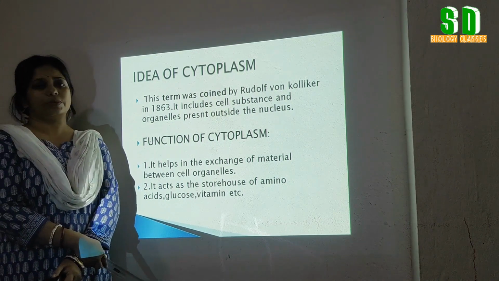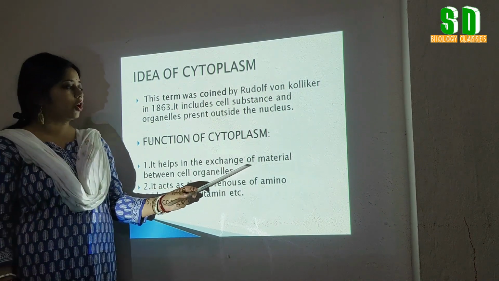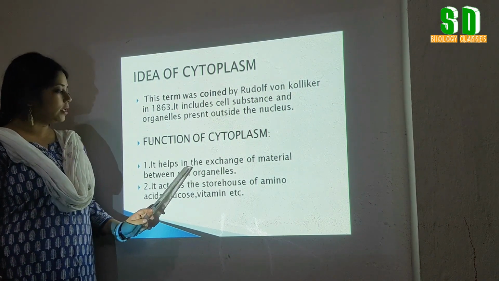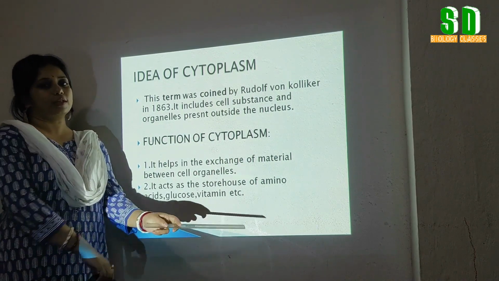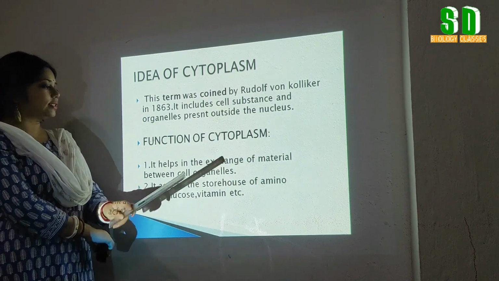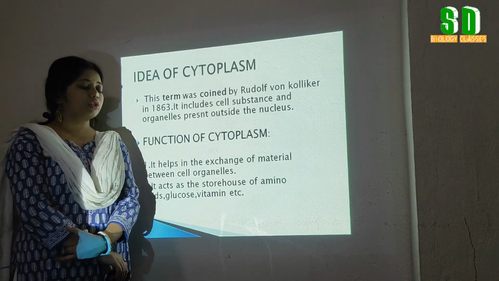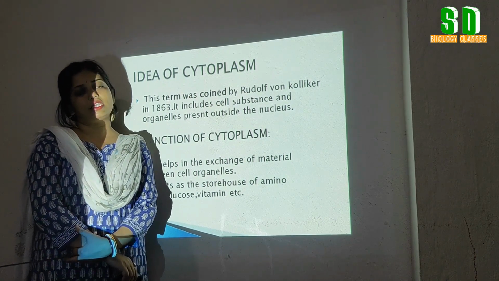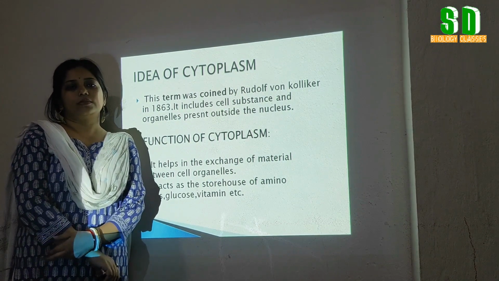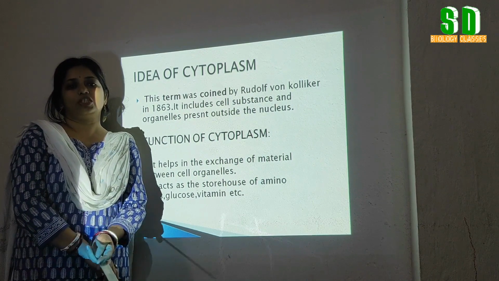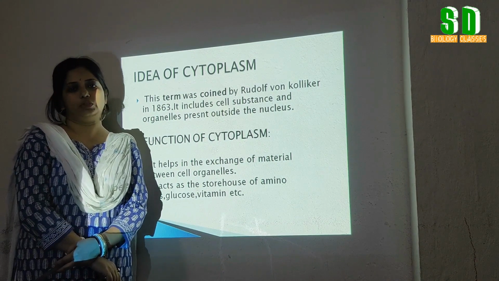Now, what are the functions of cytoplasm? First of all, it helps in the exchange of material between cell organelles, and secondly, it acts as the storehouse of different biomolecules like amino acid, glucose, vitamin, etc. There is another important function of cytoplasm, that cellular metabolism activities like part of the respiration, like glycolysis, occur in the cytoplasm also.